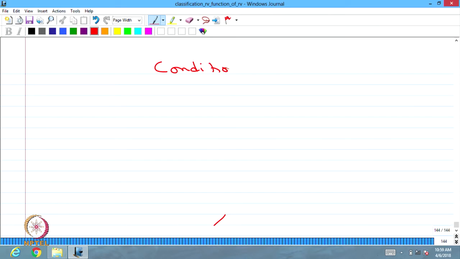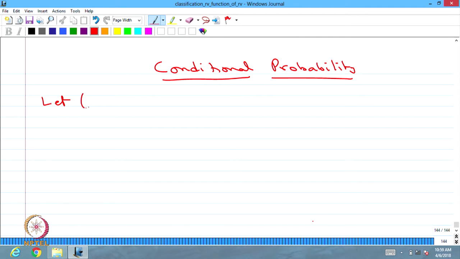Now we will move into the next topic that is called conditional probability. Let (Ω, F, P) be a probability space.